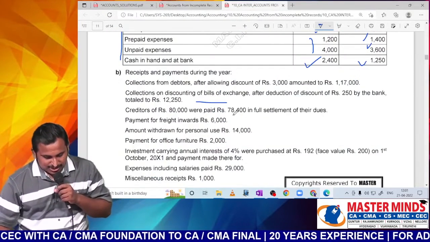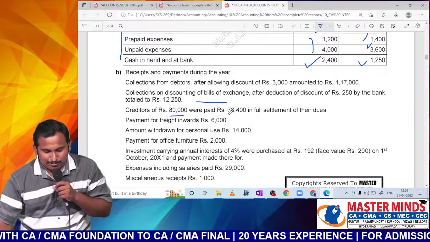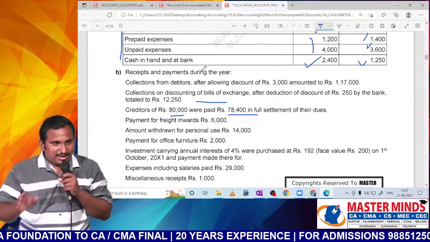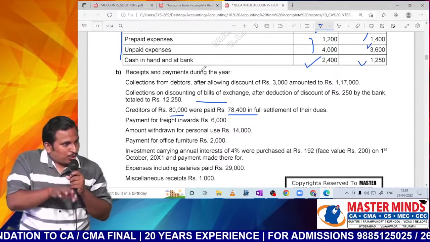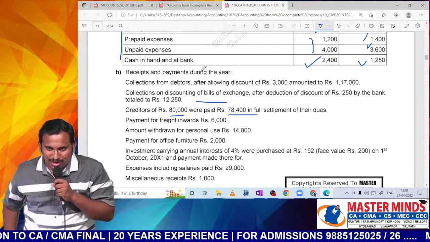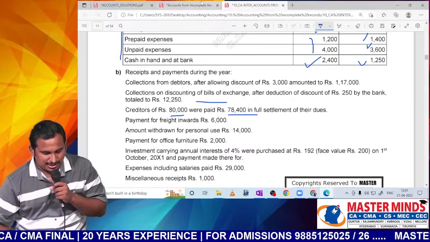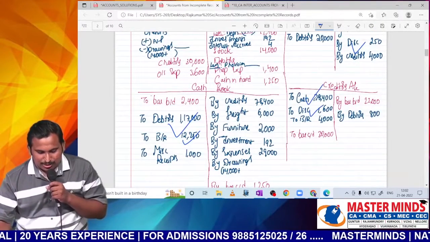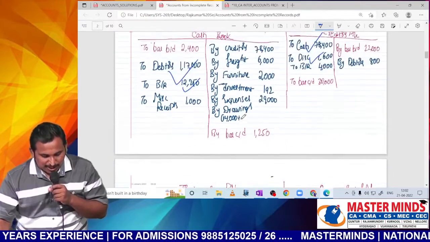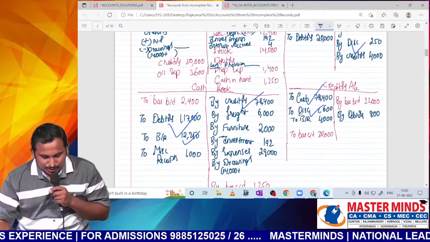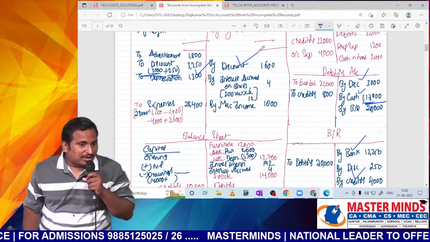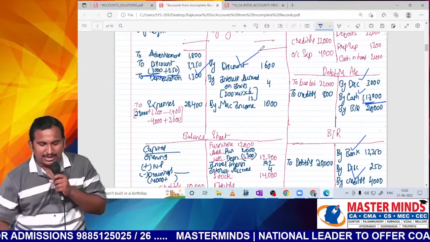Next, what is given, sir? Creditors of 80,000 paid 78,400. So what is the entry? Creditors 80,000 to bank 78,400 to discount 1,600. In creditors, I will write to cash, to discount. Once again in cash book by creditors. Discount here means income for us, discount received. In P&L by discount 1,600. Double entry for everything.